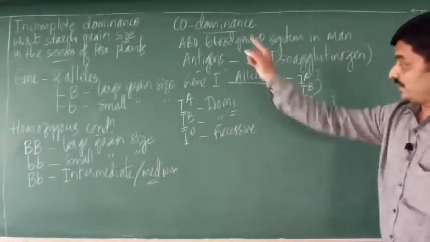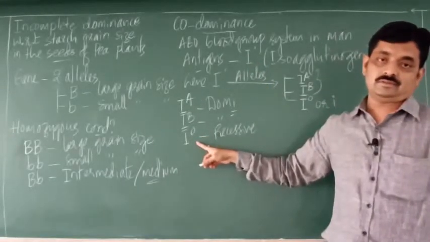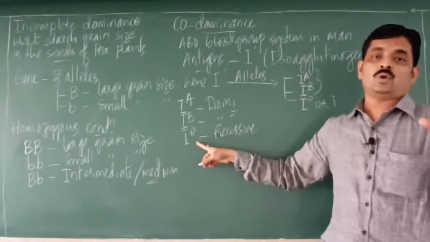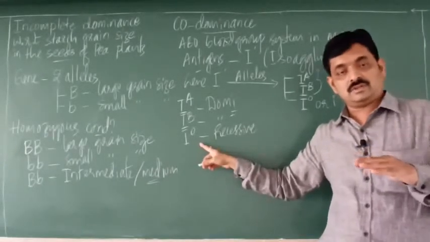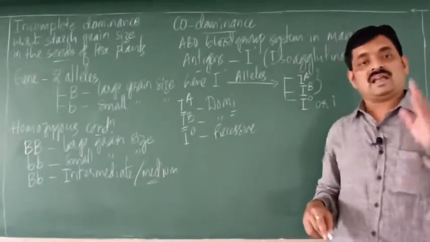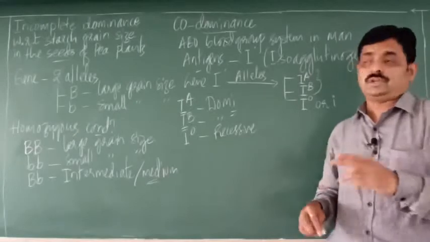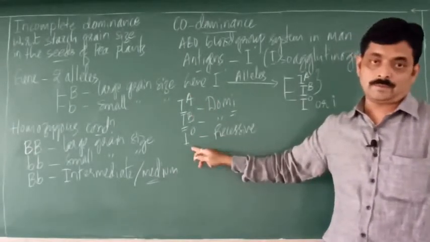Now, when IA and IO are present together, IA is dominant over IO because one is dominant, one is recessive. Similarly, when IB and IO are present together, IB will be dominant over IO. So here both IA and IB are dominant over IO.